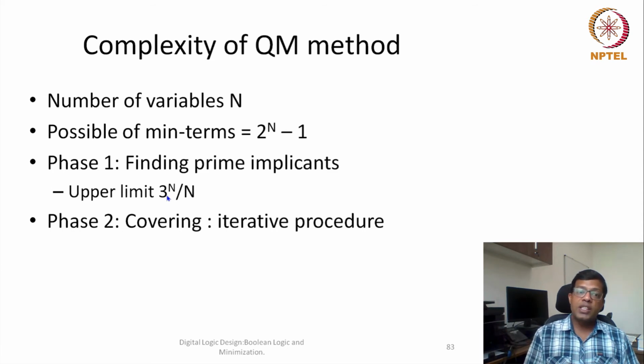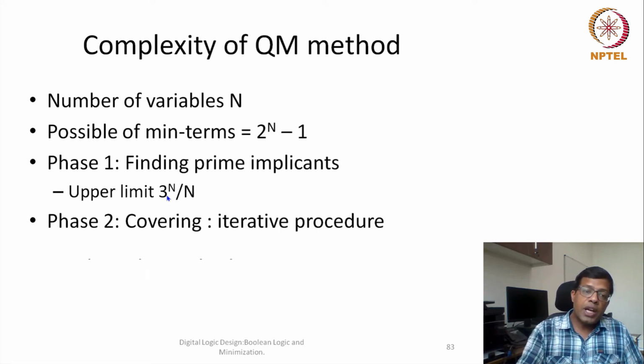Similarly, in the second phase, covering is also an iterative process. We first remove the essential prime implicants, which are the implicants covering minterms that are covered by only one implicant. Those become essential prime implicants, gone. And after that, the remaining prime implicants we are still covering minterm by minterm, and the total number of minterms is exponential. So the overall cost of this QM method is non-polynomial.